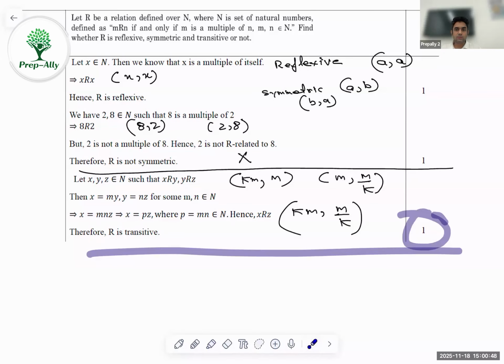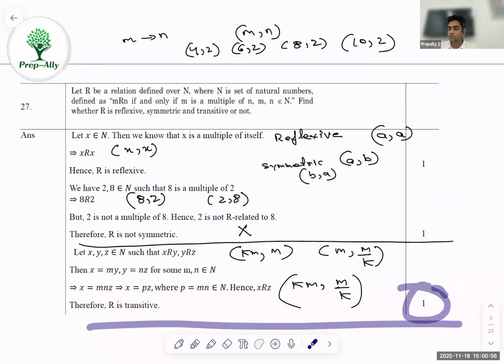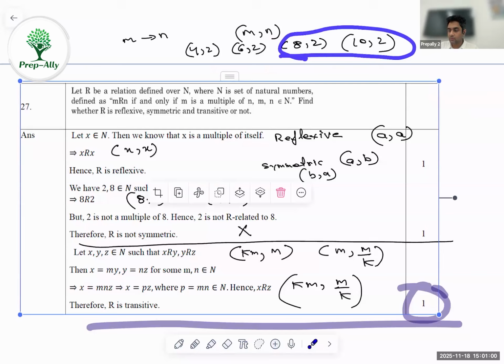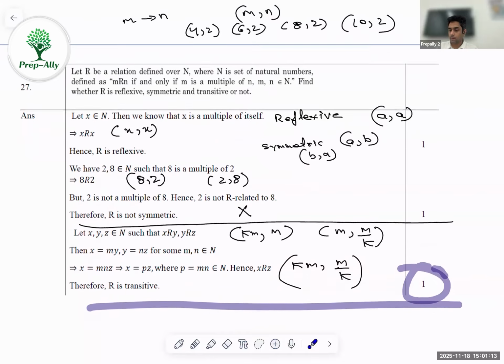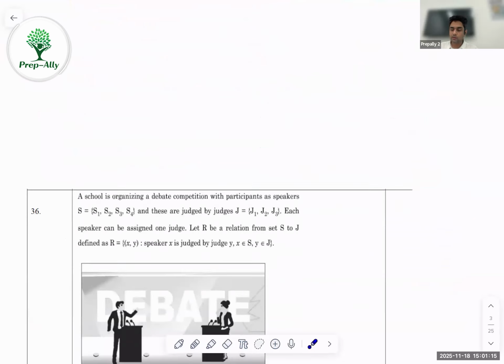So generally, in questions of relation where you have to write this, you have to prove for reflexive, symmetric, and transitive. I will not suggest you take individual examples. An individual example might be okay if you are not proving, but for proving you should do it in general. From here we are trying to show not symmetric, so it's okay. But otherwise you have to use the general case. That ensures that you get more marks. So this is one of the questions that has come earlier.